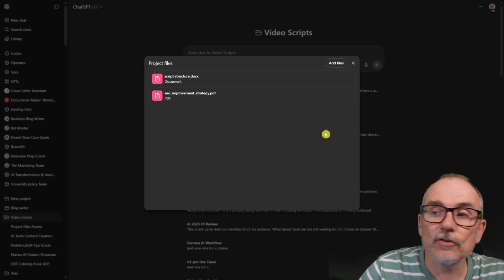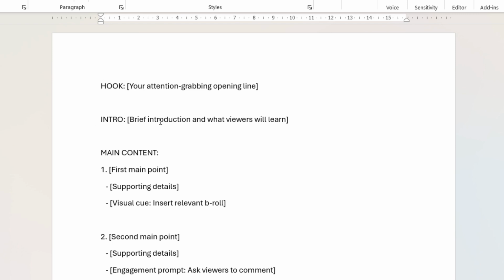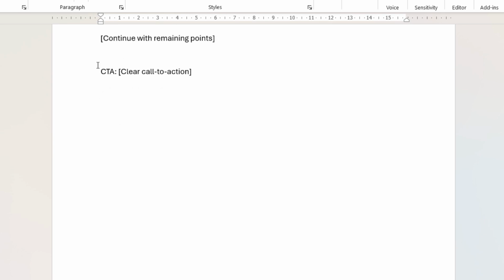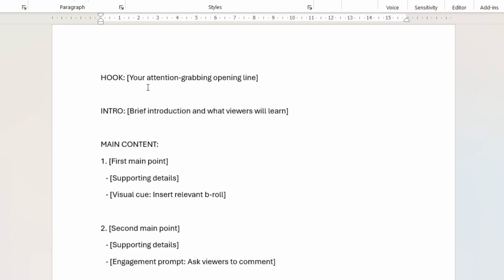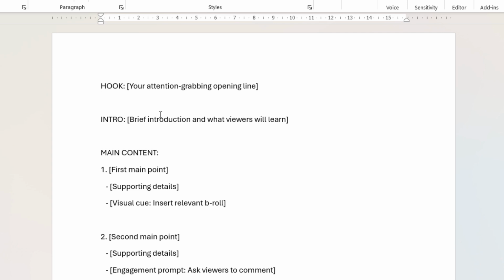I've got a script structure document, which looks like this and sets out the structure that I like my script to be in, with a hook, intro, main content, etc. and a CTA, call to action. That's that document. I'll copy all of these and put a link to them down below so you can download them, you can change them, you can make them whatever you want.